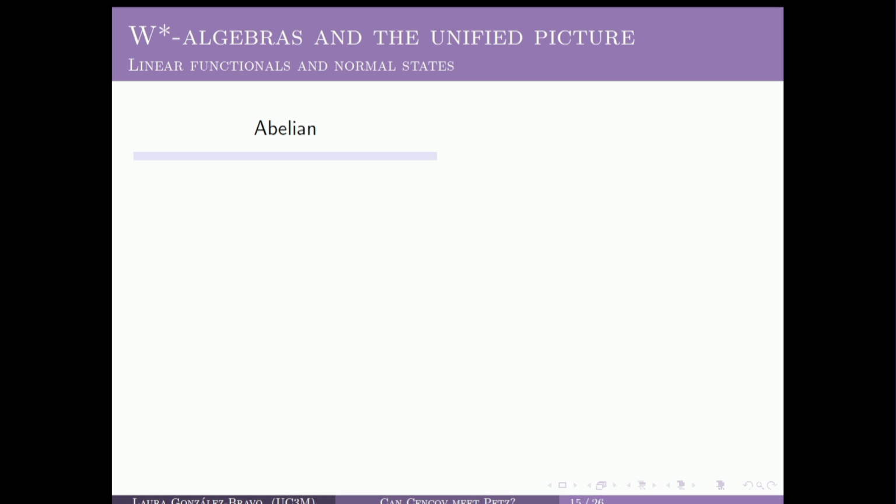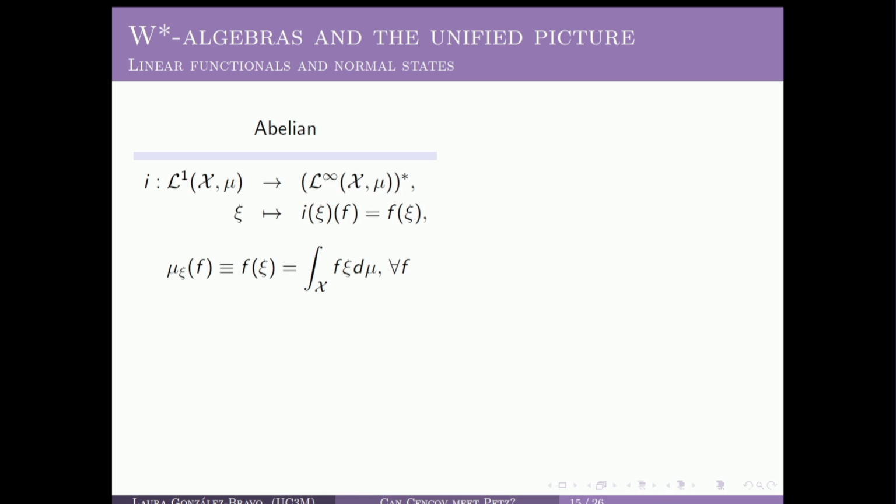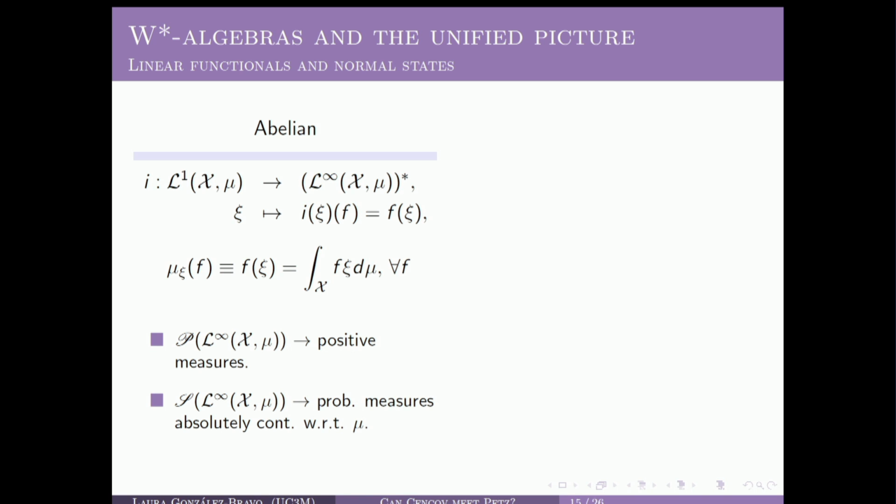Okay. So now, in order to give a face to these normal linear functionals and normal states, I would like to discuss a little bit the abelian and non-abelian examples of W-star algebras that we have seen. So in the case of the abelian algebra L infinity, by means of these inclusions, it can actually be proved that the set of all positive normal linear functionals can be identified with a set of positive measures over this measurable space, and that the set of normal states over the algebra can be identified with probability measures which are absolutely continuous with respect to the base measure, which is in this case mu.